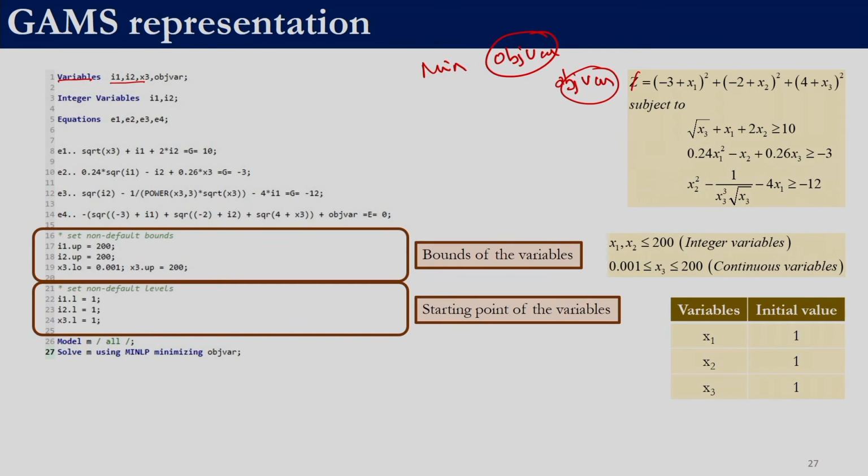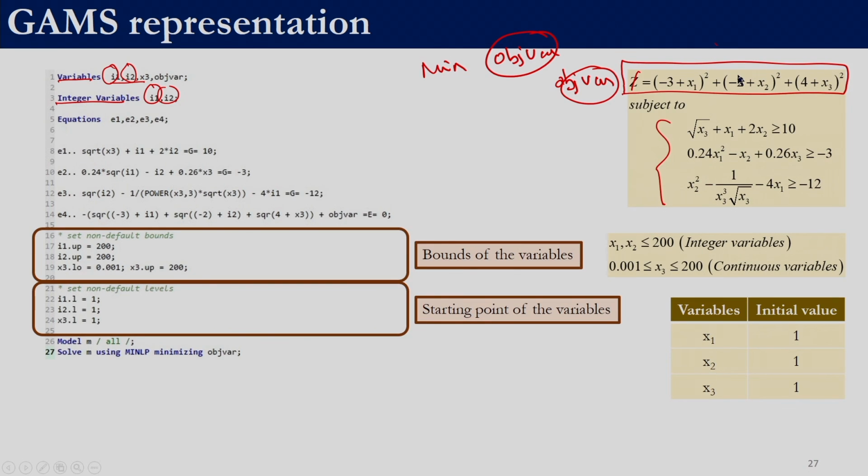Again, this model is available as part of the GAMS library. Over here we have 2 variables which are integers. The first variable I1 and the second variable I2 are integers, so I1 comma I2 and semicolon. Over here we have 3 equations, and as usual GAMS requires the objective function to be given as an equality constraint, right.